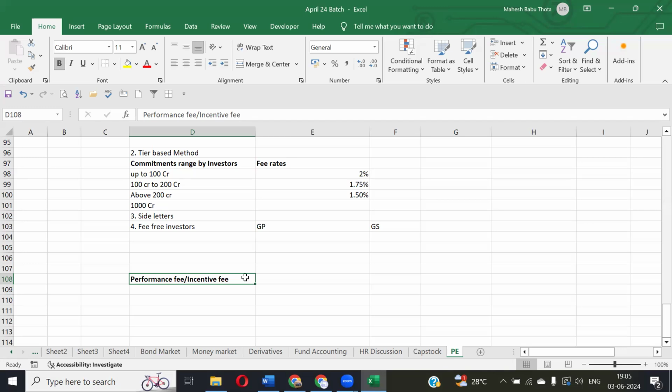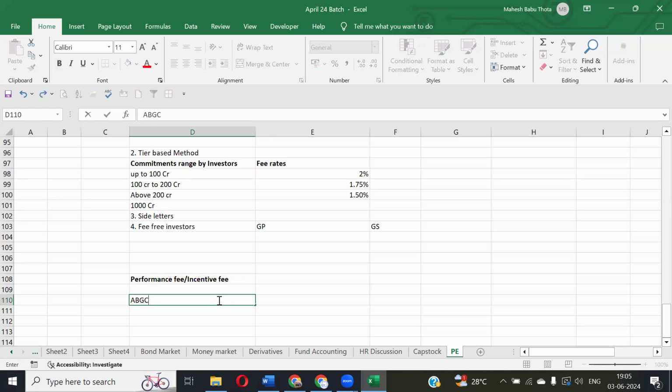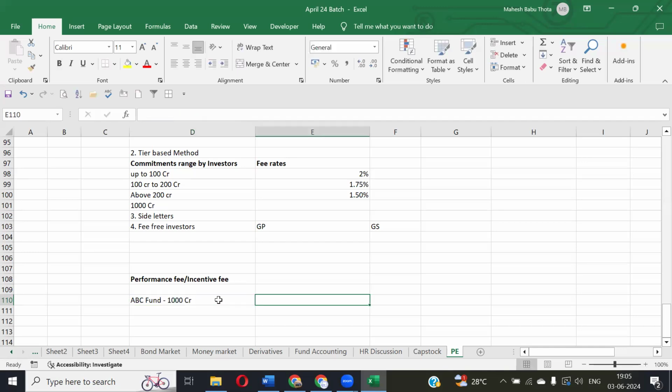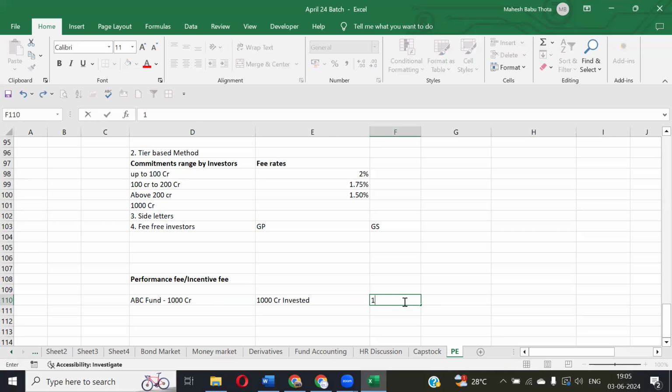But how will they come and participate, sir? Suppose we have a fund like this, ABC fund, which collected a total of 1,000 crores. They have invested this 1,000 crores. After 5 years, the fund went up to 1,200 crores. Now it's a profit, right? 200 crores profit we have. So how will they come and participate in these profits? Is there a limit at which level they can share the profit?